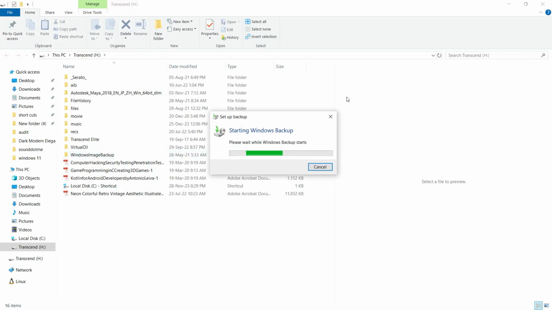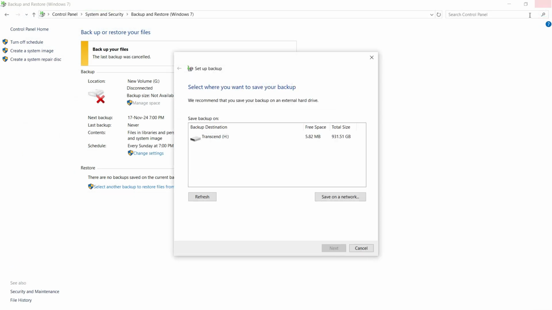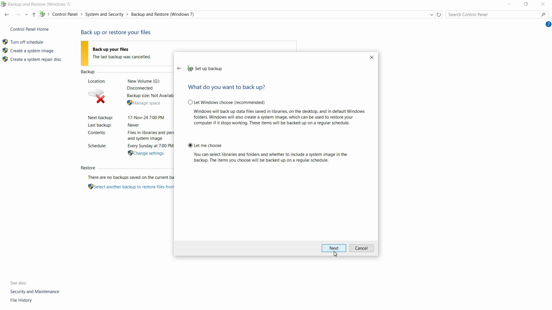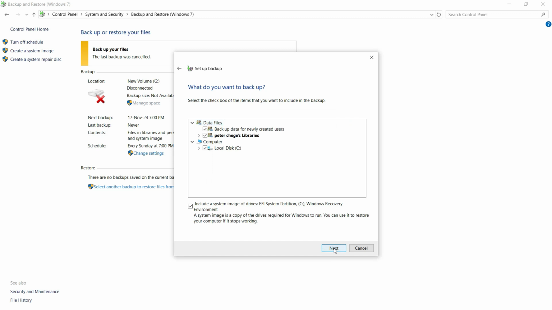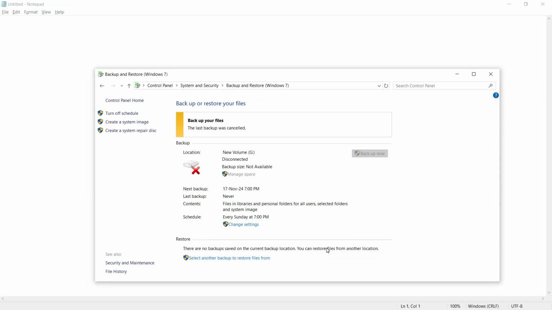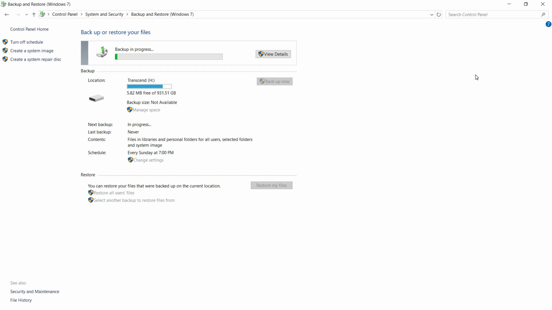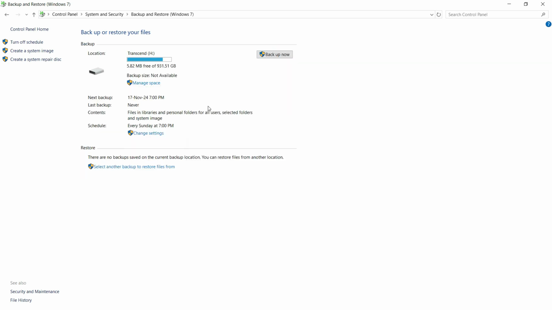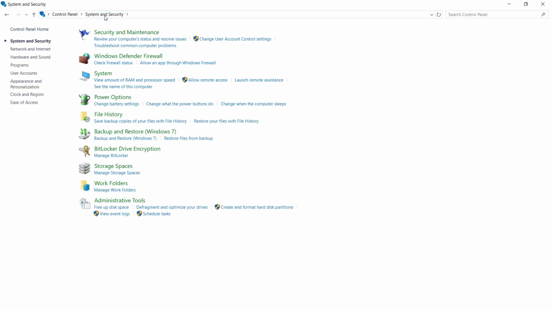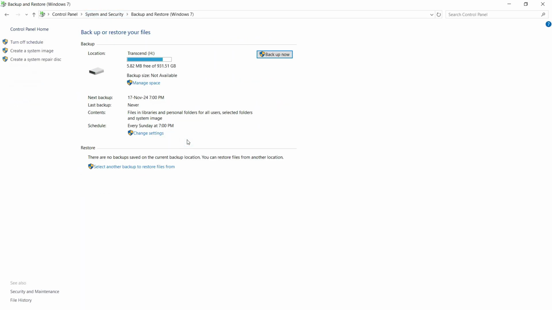I need to change settings. Then I can select this, then next, and save settings. Let's see whether we have any backup available. Let me stop this. So once you have backed up, you can always come and restore from here. So for you to restore, you just come to System and Security, then you click Restore Files. Then you have option to restore.